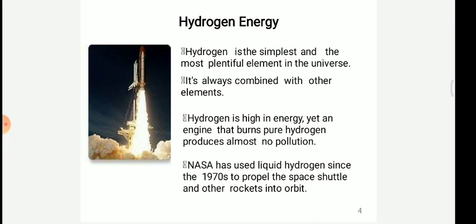Hydrogen is a high energy source, and an engine that burns pure hydrogen produces almost no pollution.